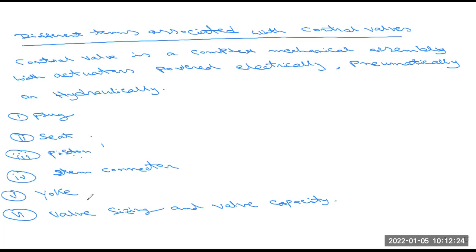So using valve size or valve capacity, you control the speed of the flow and the capacity of the fluid flow system. Is it okay?